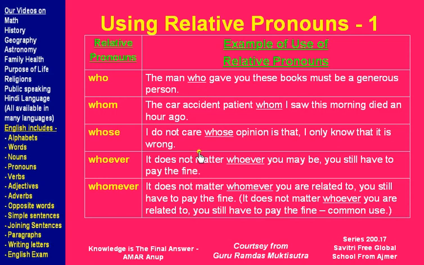Another example, I do not care whose opinion that is, I only know that it is wrong. So here again, first part of the sentence, I do not care, with the rest of the sentence about whose opinion I don't care.